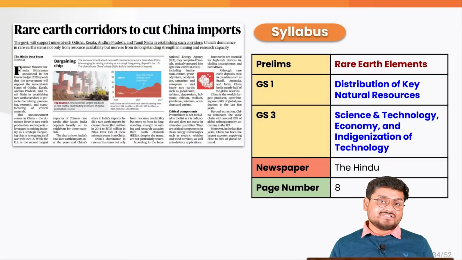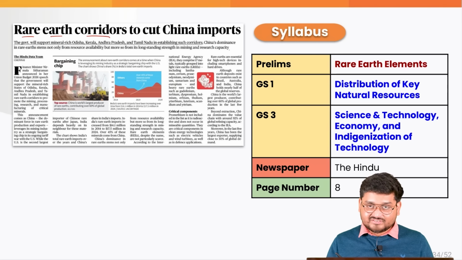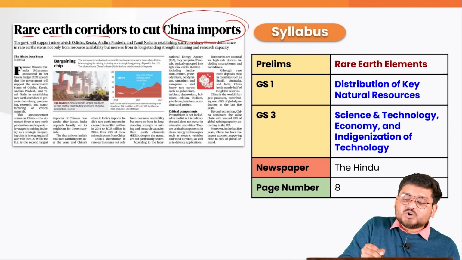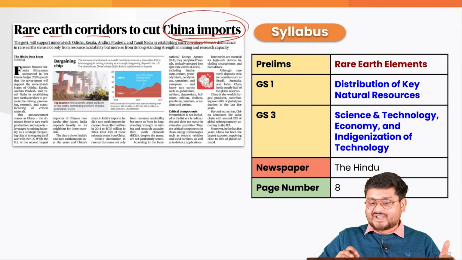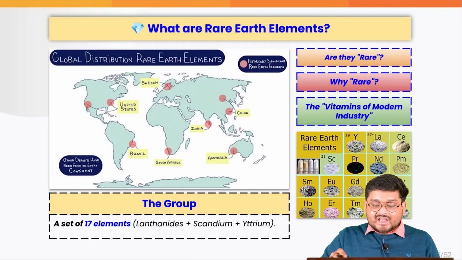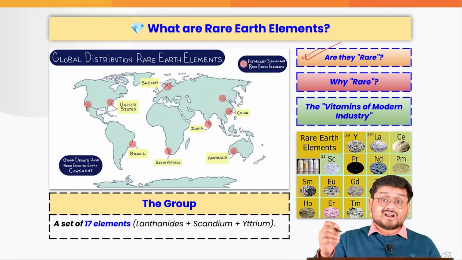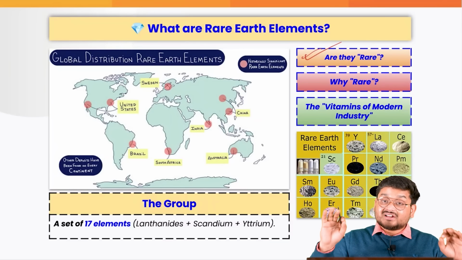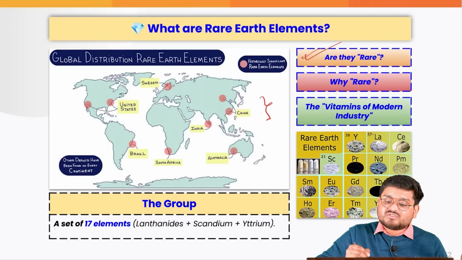So the finance minister has announced rare earth corridors. Let us look into what it is and how it will help India become a competitor to China. So firstly, rare earth materials are actually not rare, guys. When anyone asks you, are they really rare? They are not rare. They are found abundantly on the earth's crust throughout the world, as you can see here.